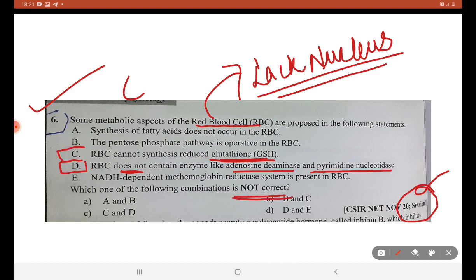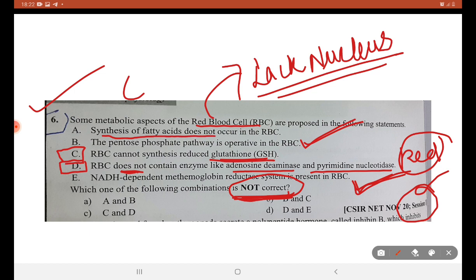We are supposed to mark wrong answers. So C is our option. Pentose phosphate pathway is operative in RBC. This is right. NADH dependent methemoglobin reduction system is present in the RBC. Is correct. Only then hemoglobin is produced in RBC. That's why RBC is red in color. A and E are right answers.